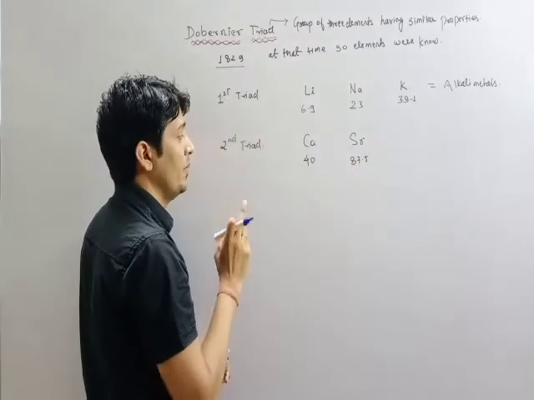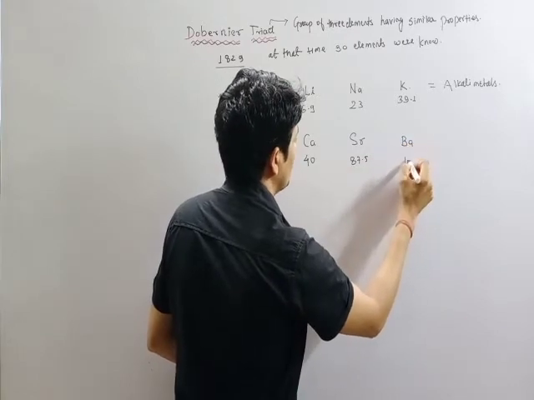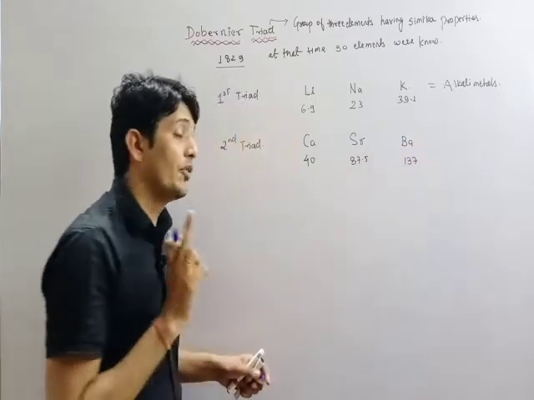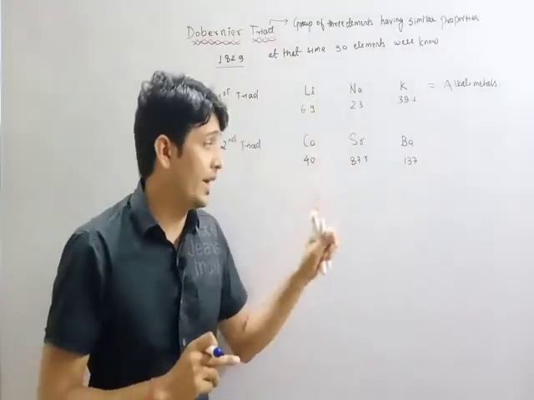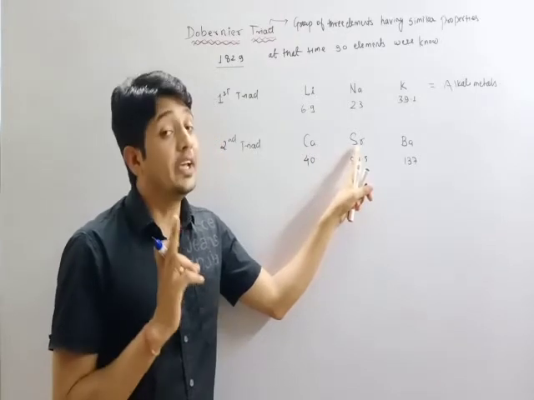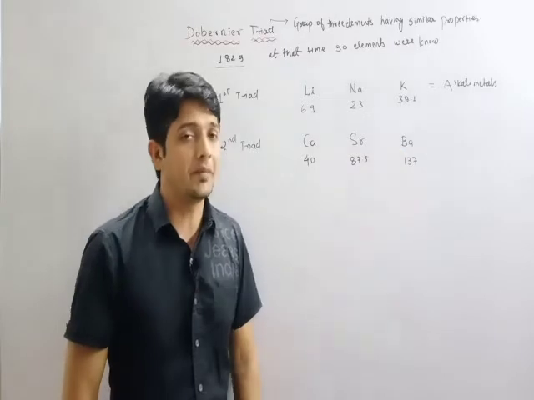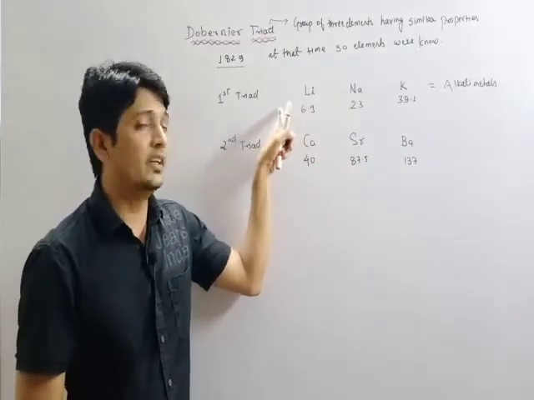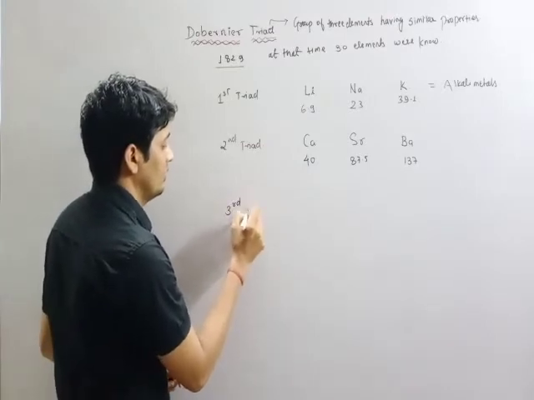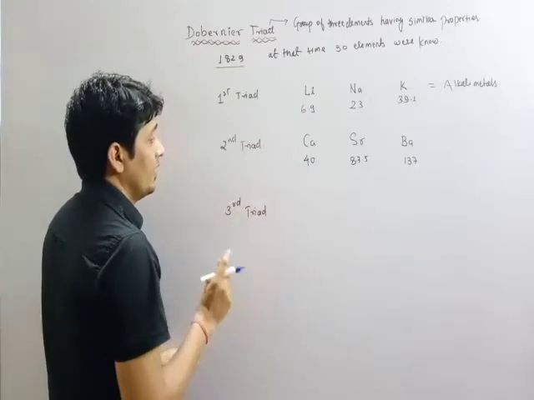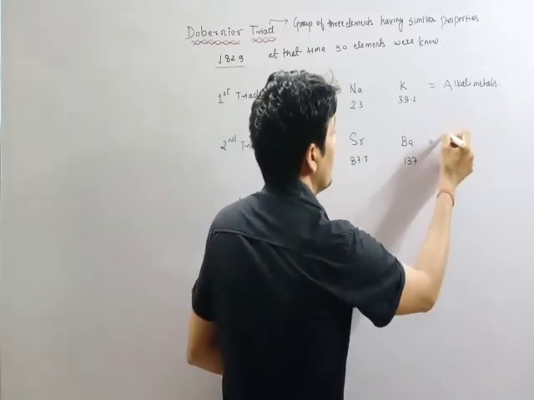The third element is barium, with atomic mass 137. According to the Daubigny triad rule, the atomic mass of strontium equals the mean of the atomic masses of calcium and barium. You can check it as we have just done. All the elements of the second triad are alkaline earth metals.